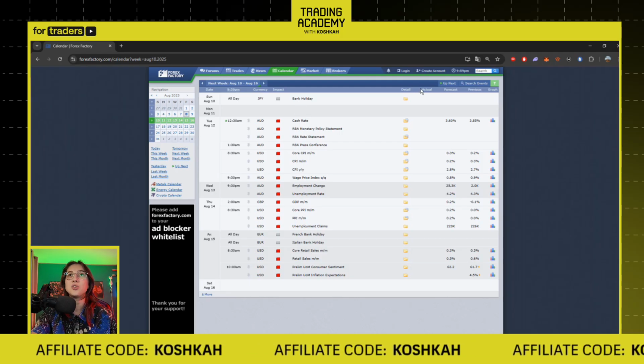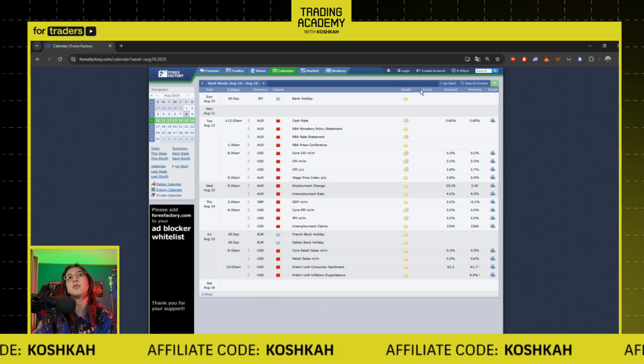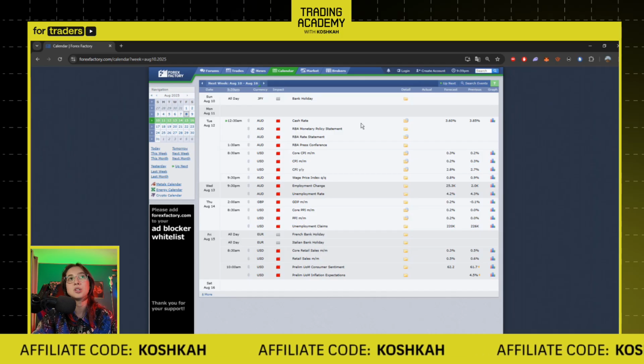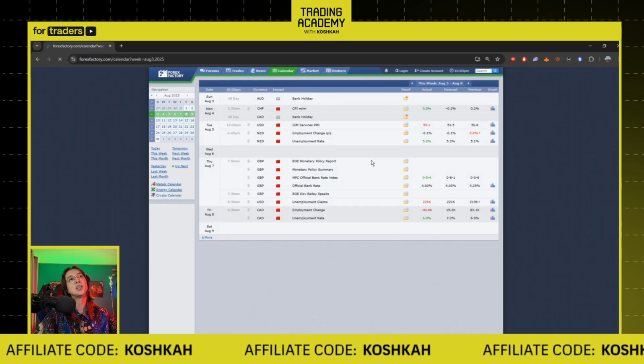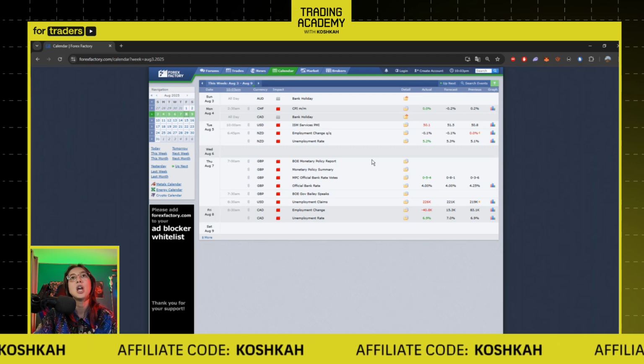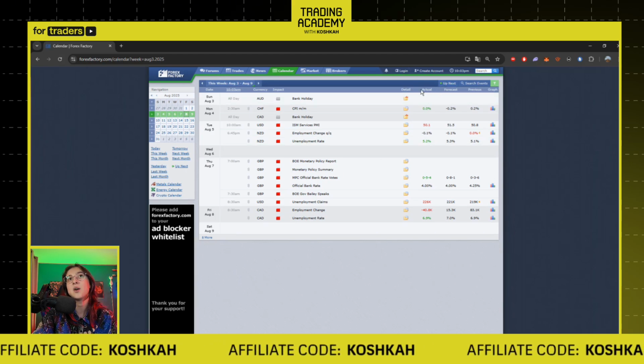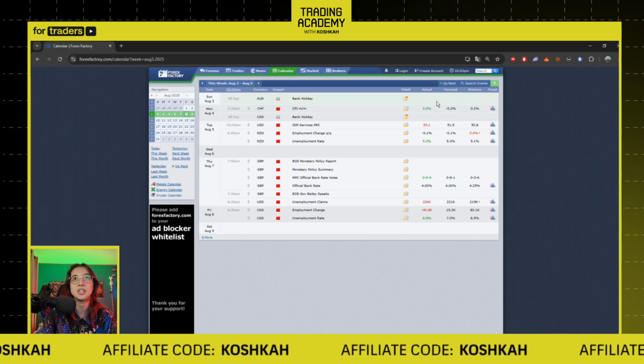Right here on the right, you have three other things. You have the actual, the forecast, and the previous. These will also affect the market. So if I go on this week right here to see what happened, you see we had a forecast and then we had the actual after the news release.